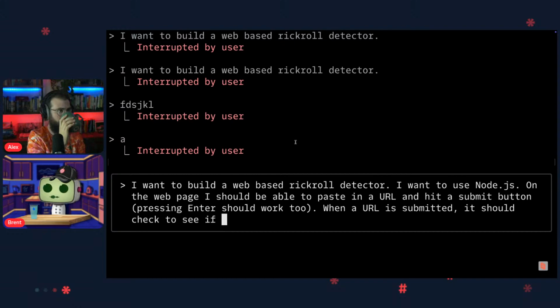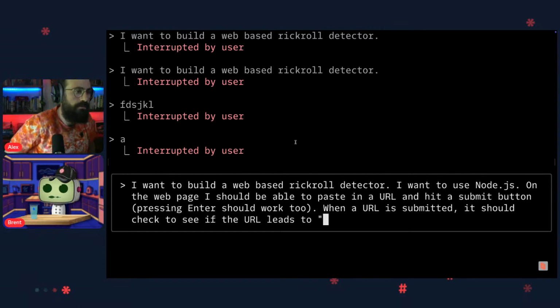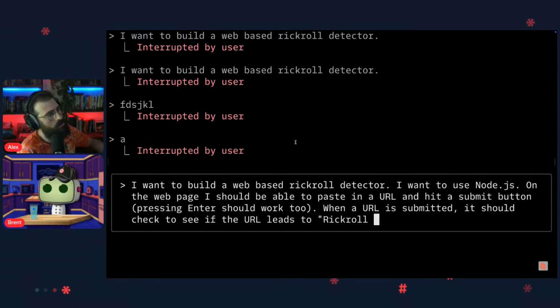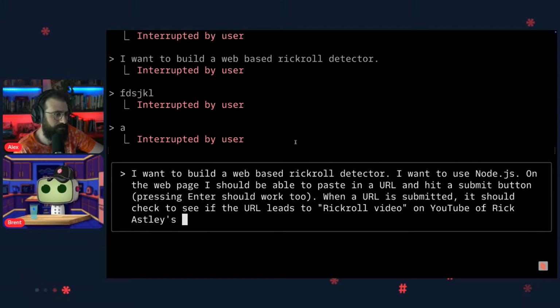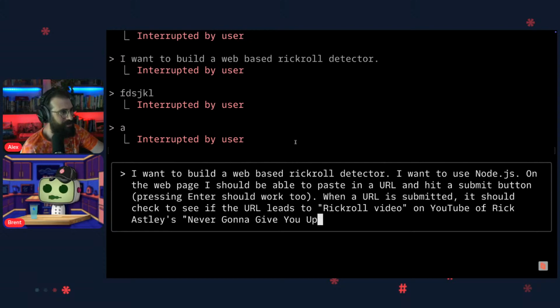When a URL is submitted, it should check to see if the URL leads... Do you want me to find the URL for you? I'm gonna try to see if it can do it without. Okay. If it leads to the Rick roll video on YouTube. Yeah, on YouTube, of Rick Astley's Never Gonna Give You Up. What year was it? I was gonna say, I thought you were gonna be like, no, I'm not gonna be super specific. I want it to reason through what the canonical URL is.